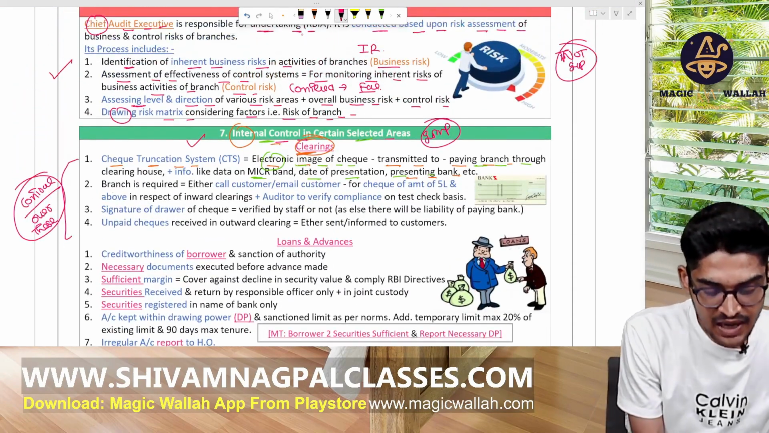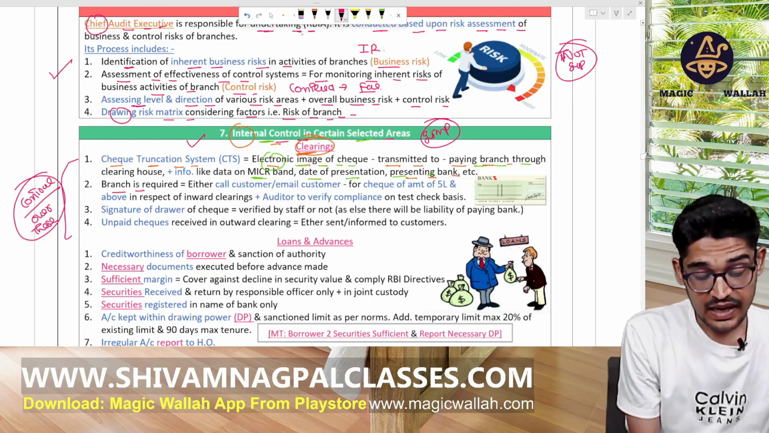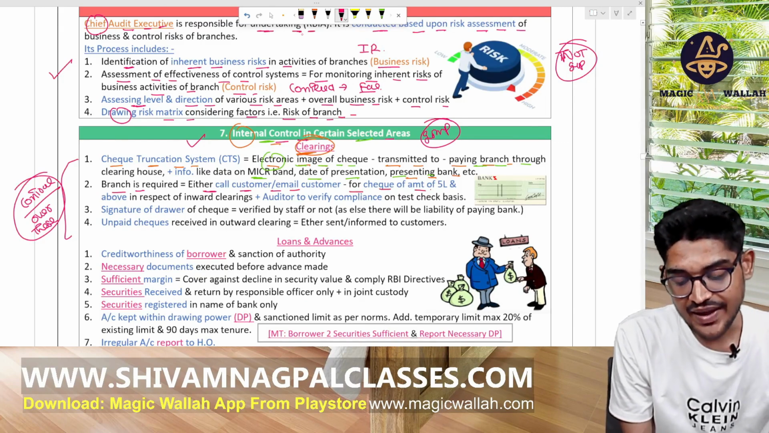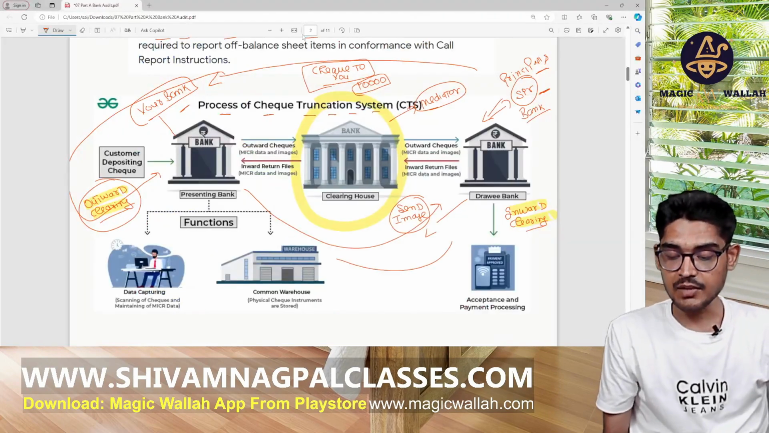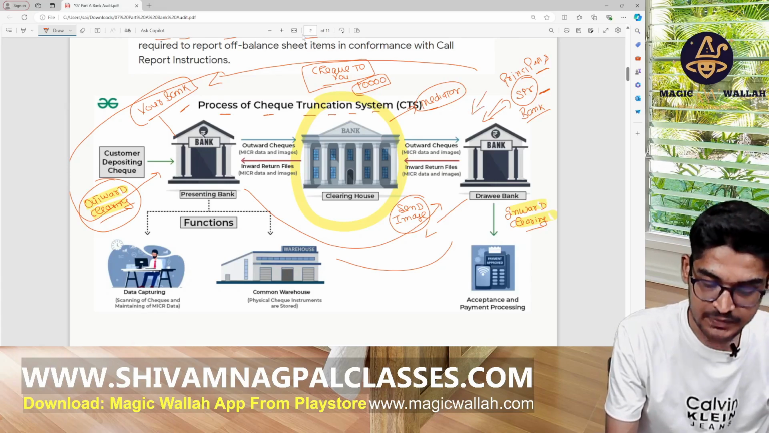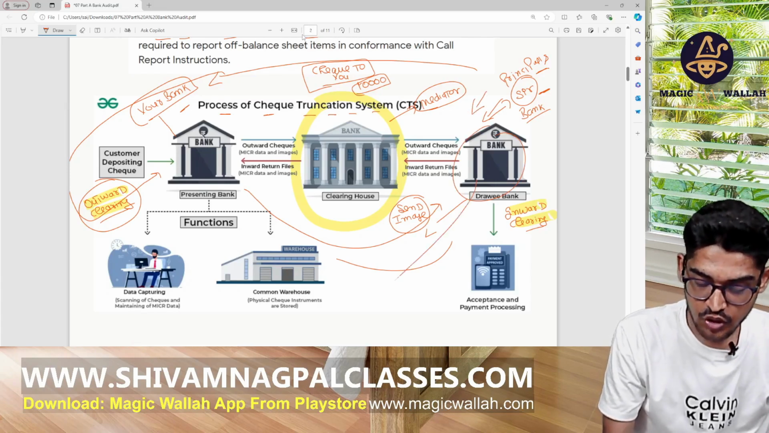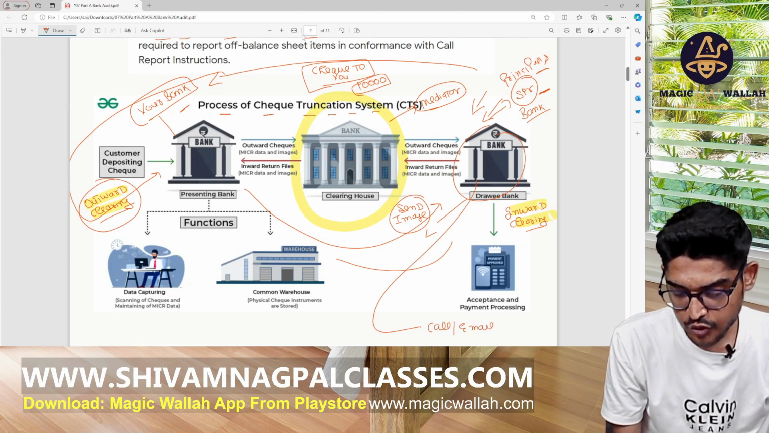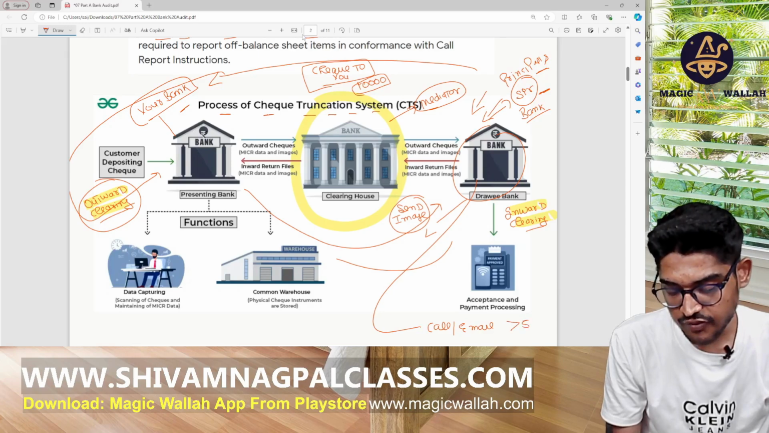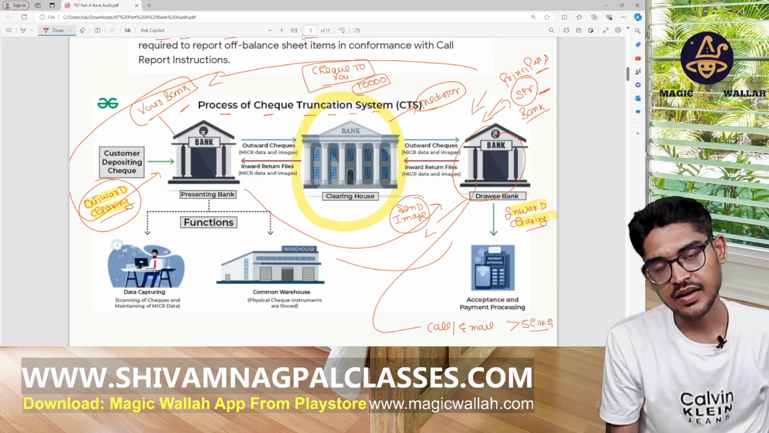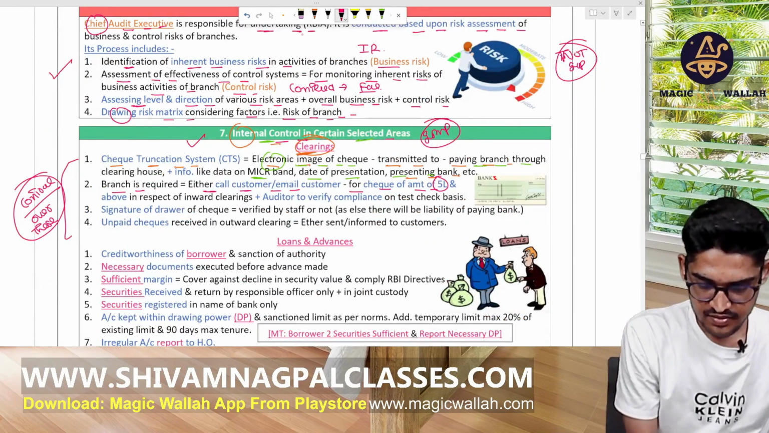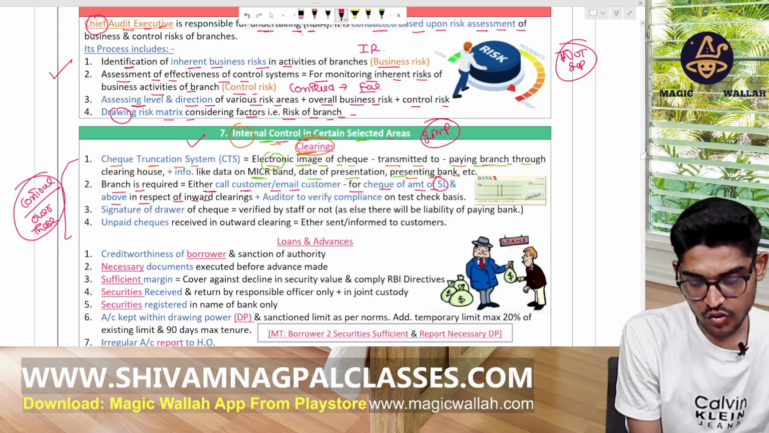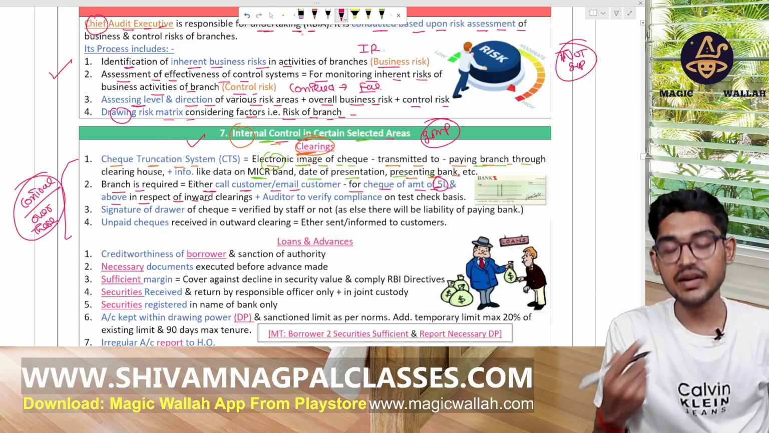Now, the branch is required to either call the customer or email the customer for a cheque of amount 5 lakh rupees. Now your sir's branch, where your principal has an account, this branch should call or email your principal if the amount is 5 lakh rupees and above in respect of inward clearing.